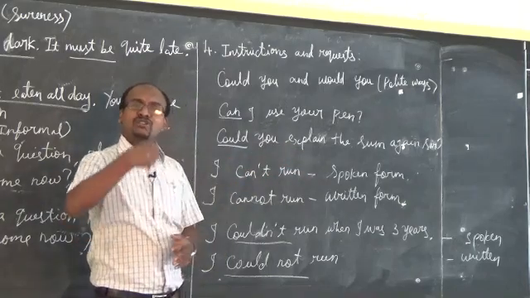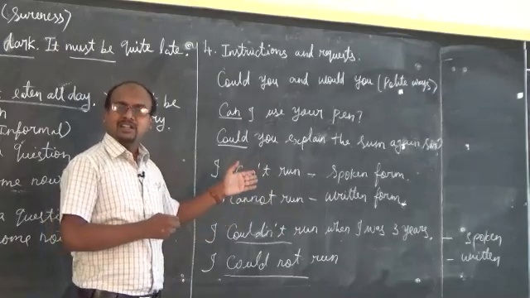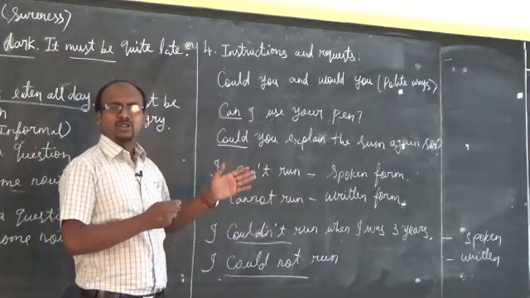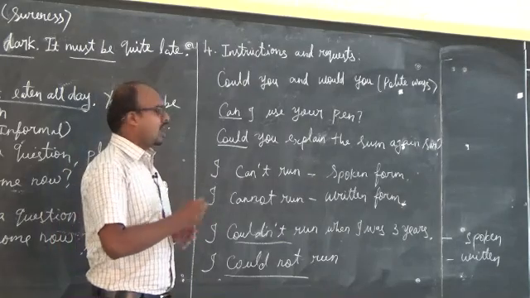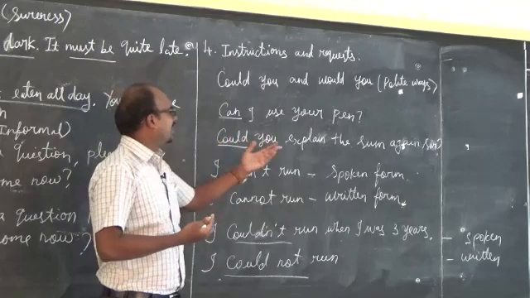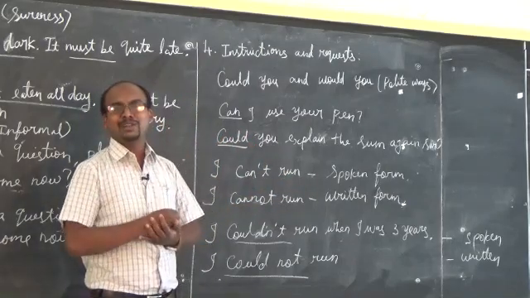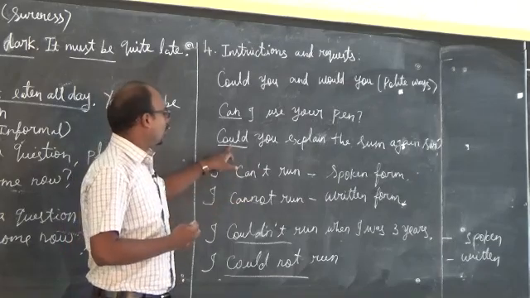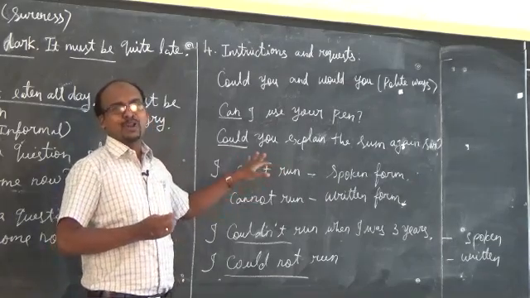When you talk with your teacher, the teacher is teaching a sum and you are not able to understand clearly. How do you ask your teacher? Can you explain the sum again, sir? Instead of can you explain the sum again, sir, you can use could you explain the sum again, sir? That is a more polite way.